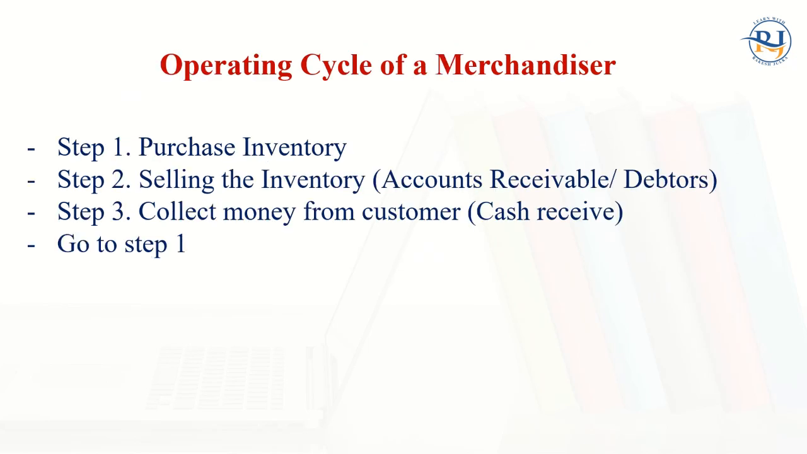So now, what is the operating cycle of the merchandiser? Step 1, 2, 3. First is the purchasing of inventory, second is the selling of inventory. When they sell inventory, accounts receivable will increase, meaning debtors will increase. And later on we collect money from our customers, meaning cash is received. Again, what do we do with the cash? The company spends cash again for purchasing inventory, step 1. Then 2, 3, again step 1. So this is the accounting or operating cycle of a merchandiser.